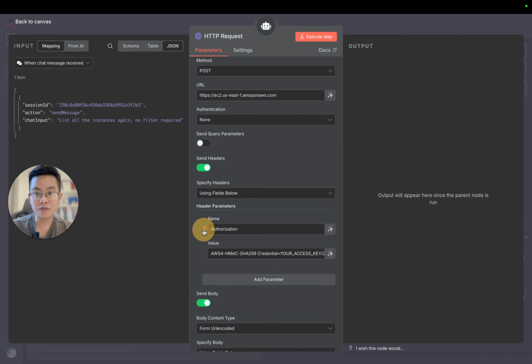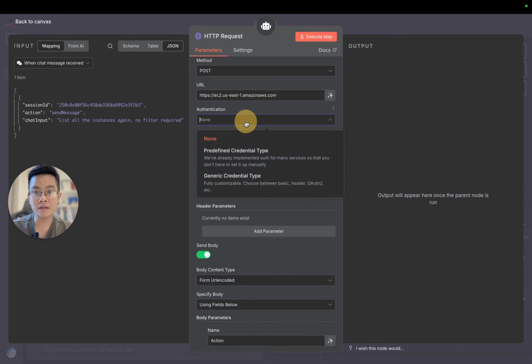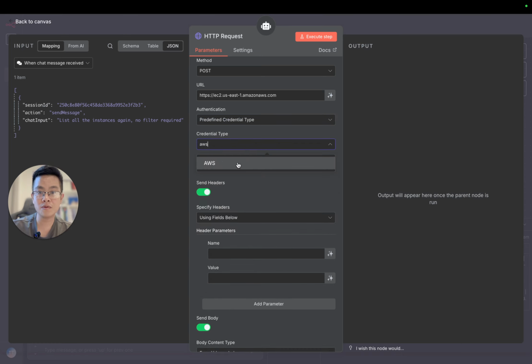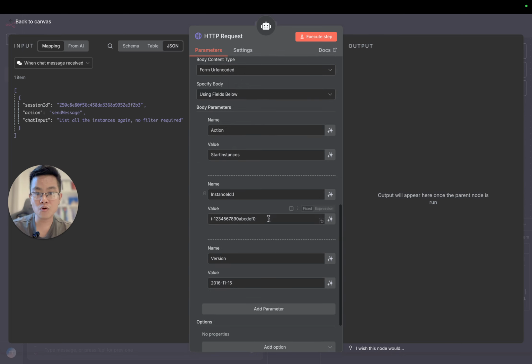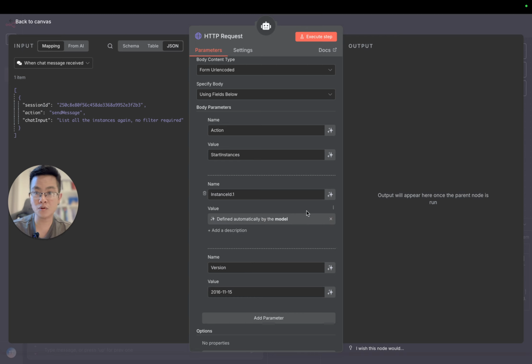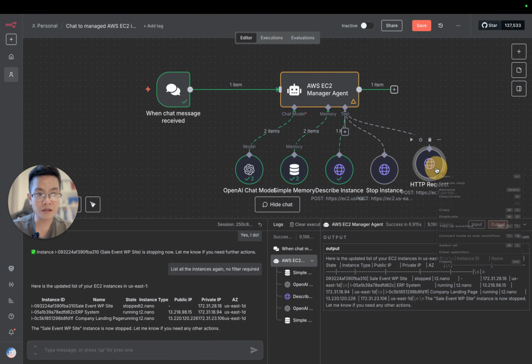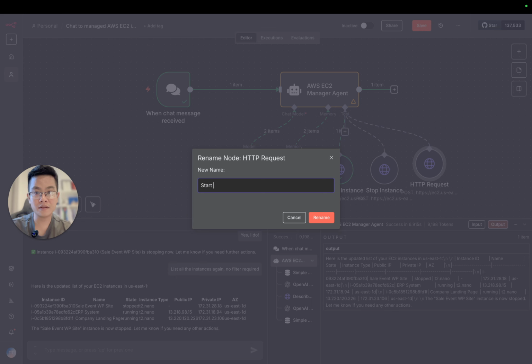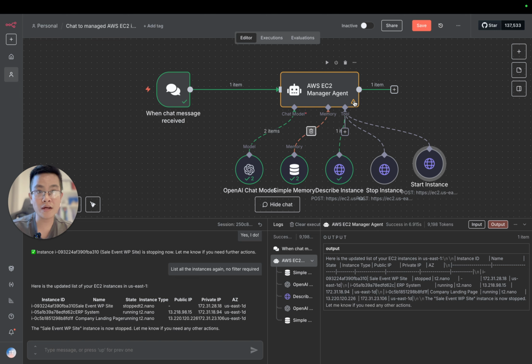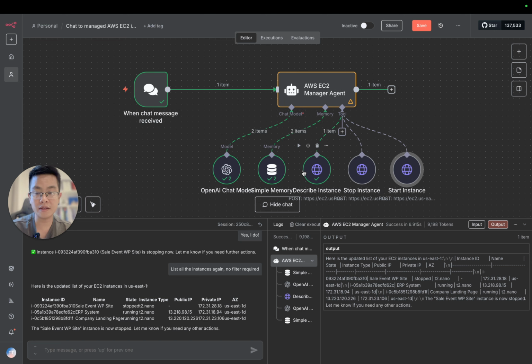Okay, remove this one, and then use the authentication account that we created before. For the instance ID, again we click here so that the model will pass along this information, right? And then we name it like start instance. So you can do the same for other actions like reboot and terminate. It should be exactly the same, right?